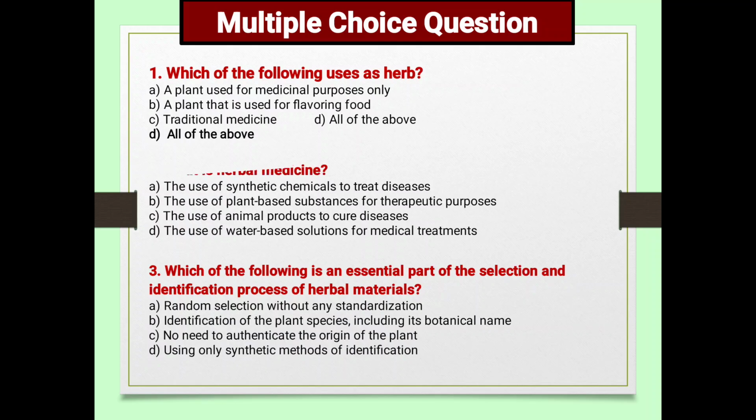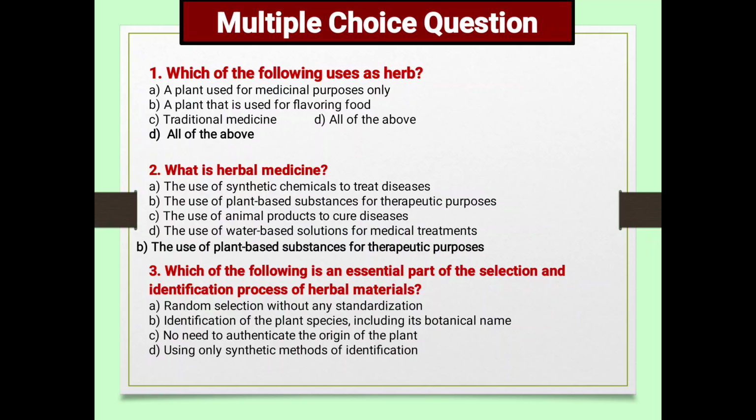Next question, what is herbal medicine? A, use of synthetic chemical to treat disease. B, the use of plant-based substance for therapeutic purpose. C, the use of animal product for cure disease. D, the use of water-based solution for medicinal treatment. So herbal, plant-based substance. B is the correct answer.